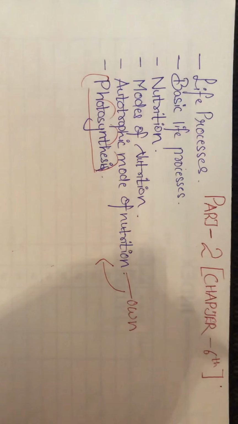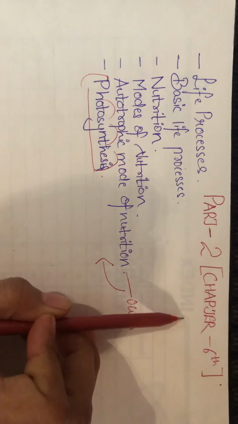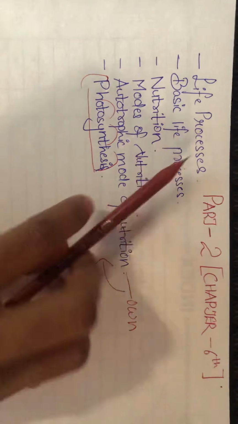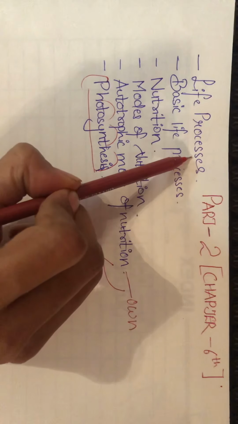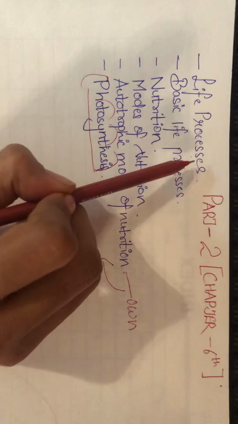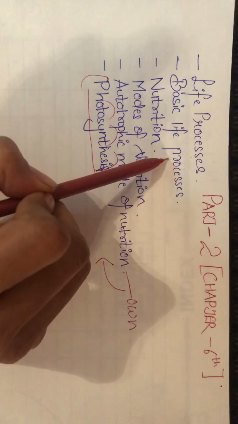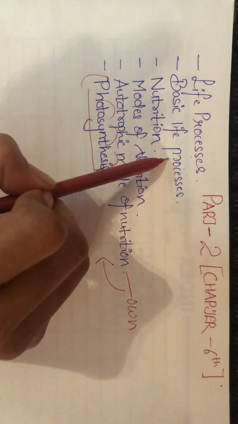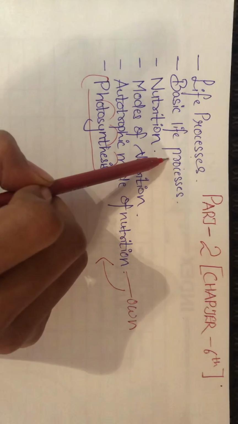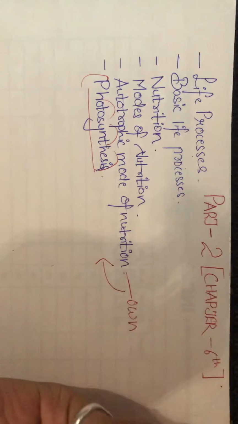Hello students, today we are going to start with part 2 of chapter number 6 of science, that is life processes. In the last lecture we have already studied what we mean by life processes, that is the basic processes which are required for the existence or the survival of life. So what are the basic life processes? You will answer: nutrition, respiration, excretion, circulation, transportation, then reproduction, movement, growth, and so on.